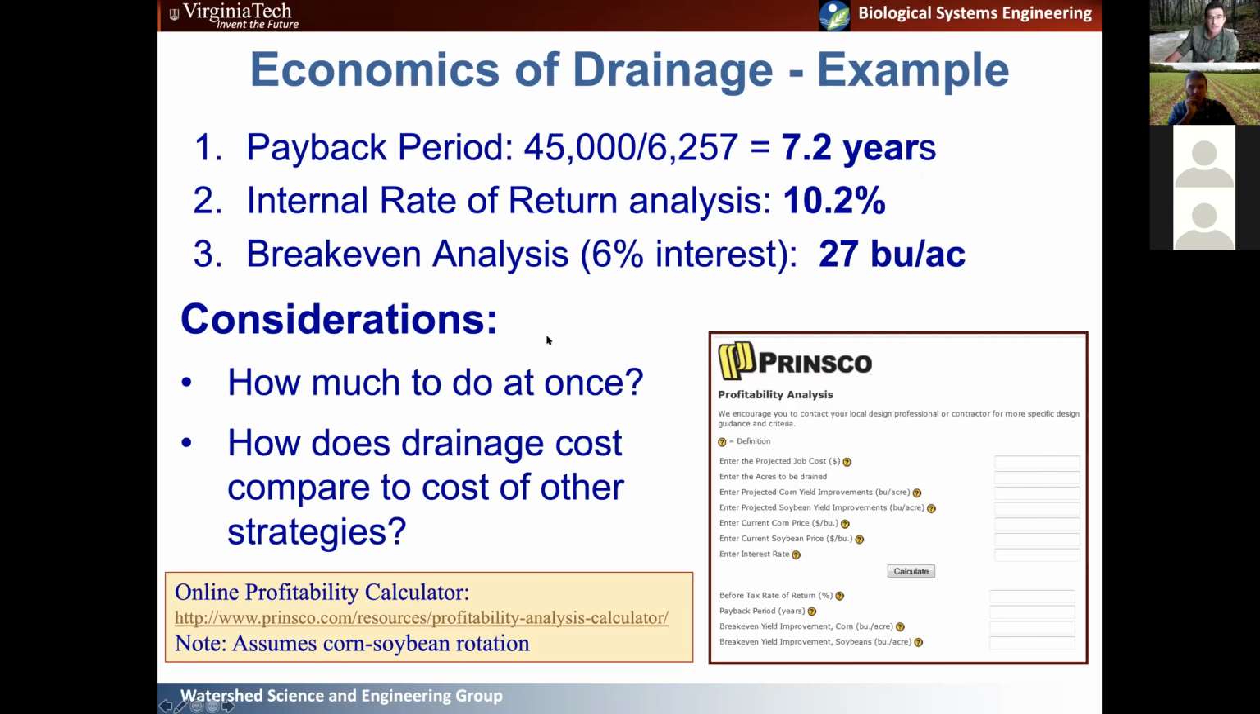But some nice things that these types of tools allow you to do is they can help you ask the question, well, how much do I want to do at once, right? You want to do the worst drainage area first, obviously, but do you want to do all of it? Does it make more economic sense to only do a fraction of it?